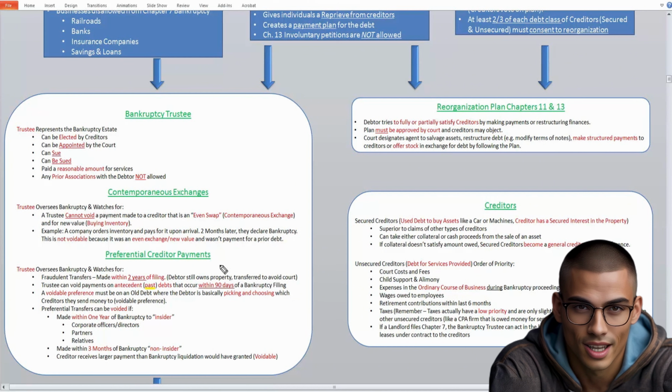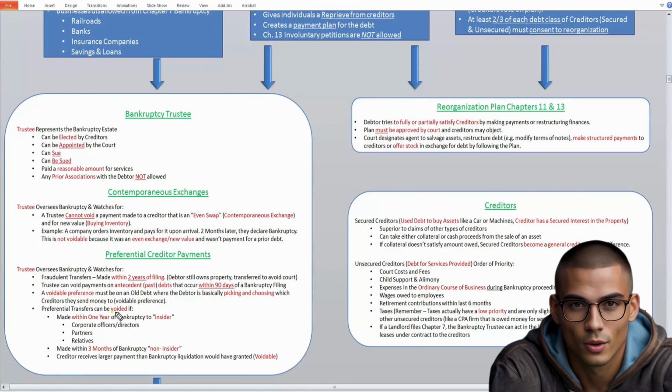So anything that takes place within 90 days of filing for bankruptcy could potentially be voided as an antecedent debt payment. This is also known as a voidable preference, where you're basically picking and choosing who you want to pay back because you prefer to pay them rather than somebody else. You can't pick and choose. You have to pay everybody equally. So preferential transfers can be voided, which means that the person would have to give the money back to the bankruptcy estate, if made within 1 year of the bankruptcy, if the person is an insider.